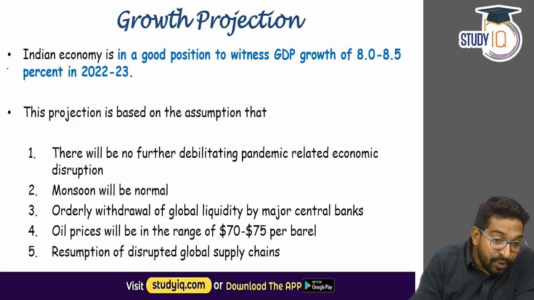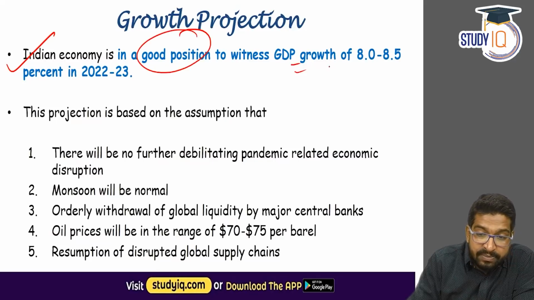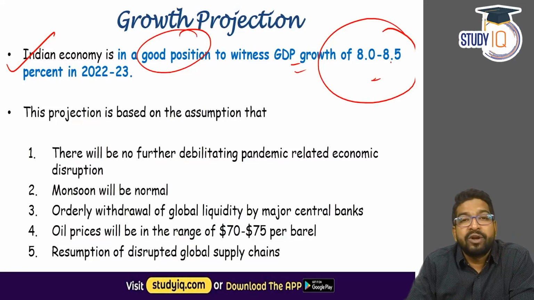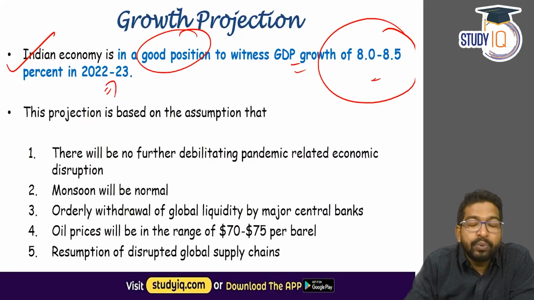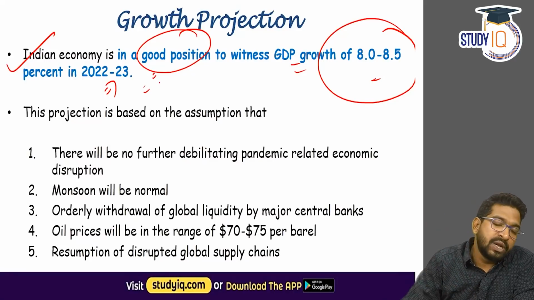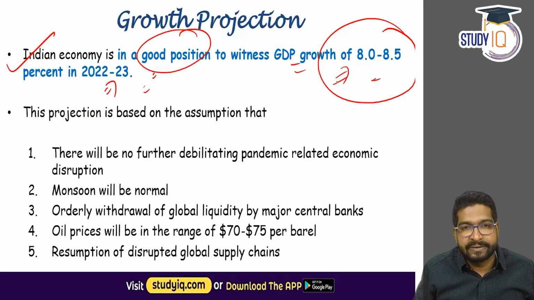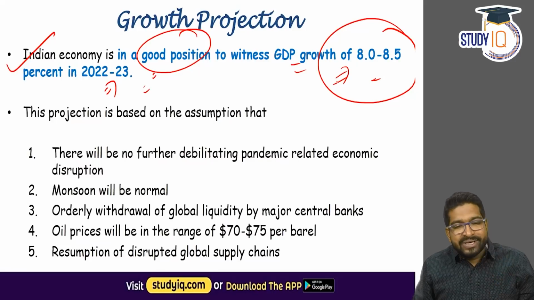So the Indian economy, according to this year's economic survey, is in a good position to witness a GDP growth rate of about 8 to 8.5% in 2022-23. The fiscal year will start from 1st April, we know. So from 1st April 2022 to 31st March 2023, our GDP growth rate is approximately forecasted to be 8 to 8.5%. Now again, this projection is based on all the assumptions that they have taken.